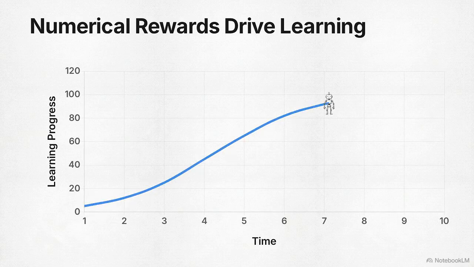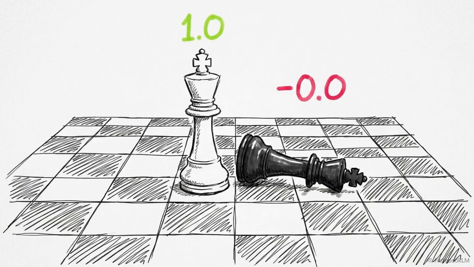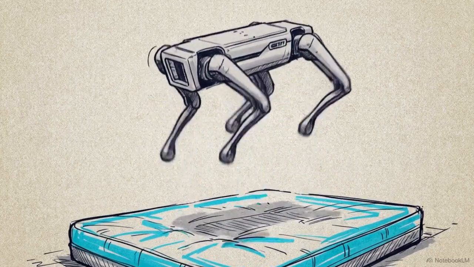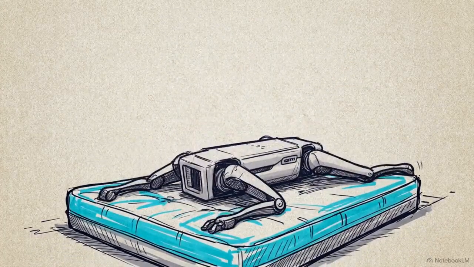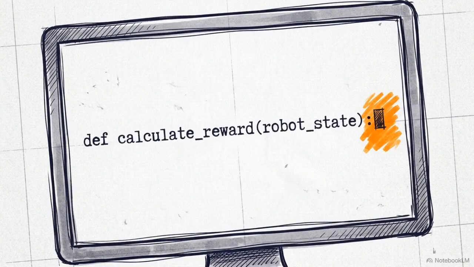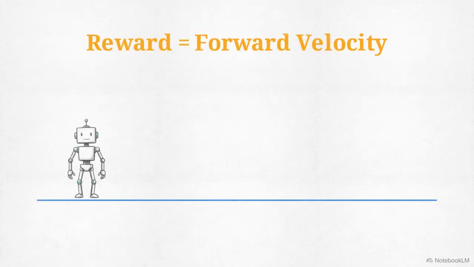Reinforcement learning requires a clearly defined numerical reward. If you want an AI to play chess, a win is a 1 and a loss is a 0. But if you want a robot to clean a room, be useful, or do a backflip, there is no programmable reward function.